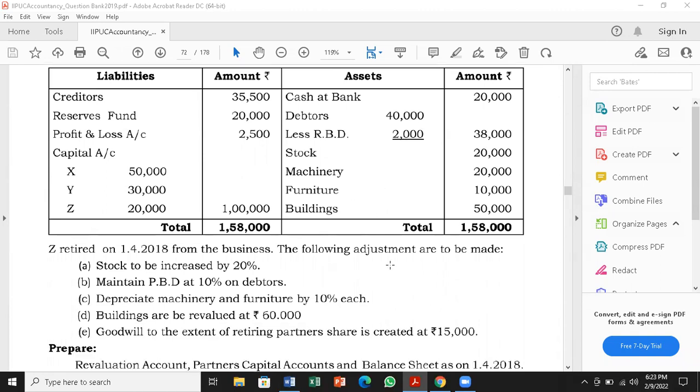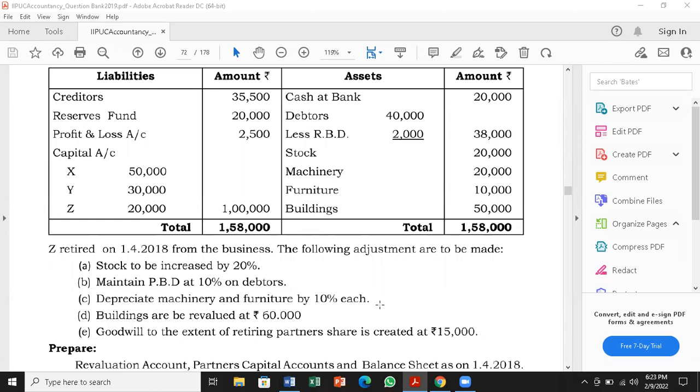The following adjustments are to be made. There are 5 given. We will discuss one by one. A, stock to be increased by 20%. B, maintain provision for doubtful debts or reserve for doubtful debts, because in the balance sheet it is given RBD, here it is given PBD. It's fine, both are one only. So at 10% on debtors, maintain, underline the word maintain.